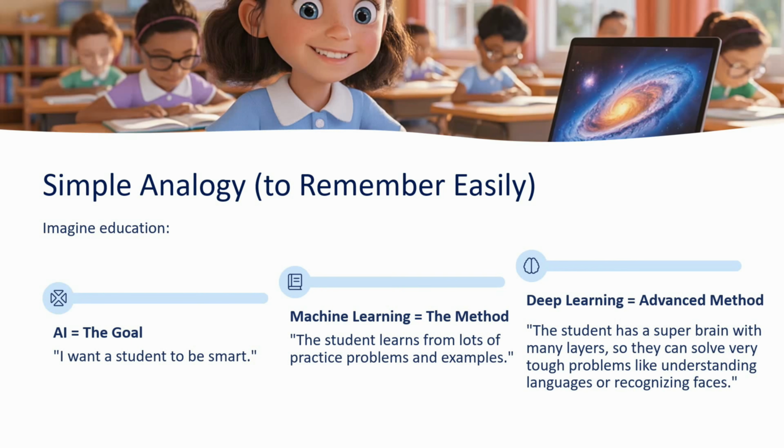Now we will see a simple analogy. You can imagine education. AI equals the goal, which means I want a student to be smart. Machine learning equals the method, which means the student learns from a lot of practice problems and examples. Deep learning equals an advanced method, which means the student has a super brain with many layers, so they can solve very tough problems like understanding languages or recognizing faces.